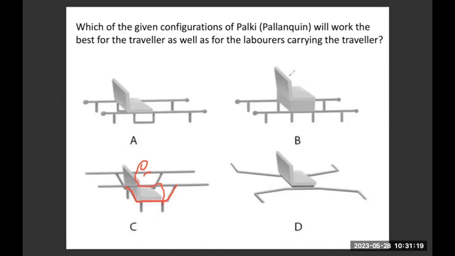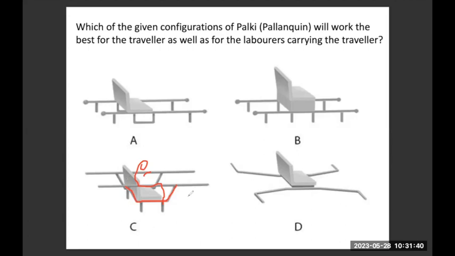So he feels more protected, versus a person sitting in, say, option B, who might feel a little bit unstable because he is very much on top. He does not feel secure, and he or she might feel like getting toppled down. The same applies with options A and D, similar cases.